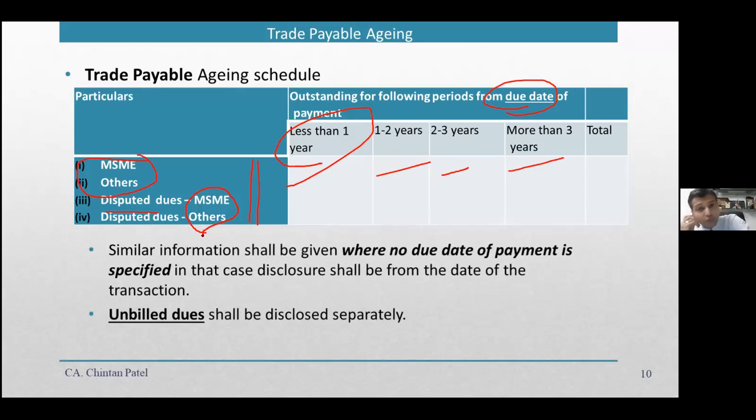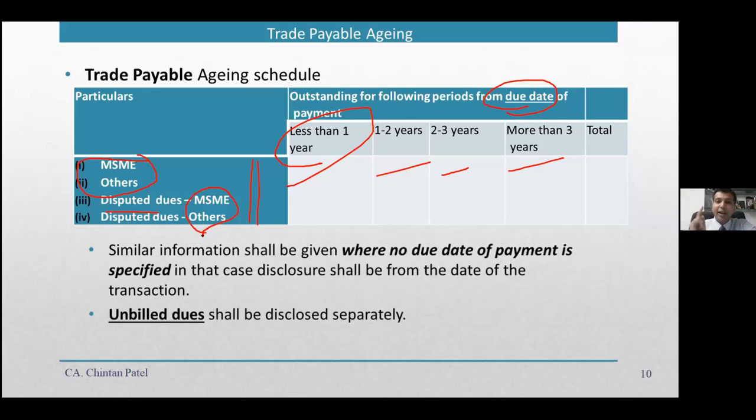So possibly in the future, in a court case, if financial statements are brought, which are available from the MCA website, and it says that you're not showing it as disputed, that means the amount is payable. So one has to be cautious. When you provide these disclosures, every piece of information has importance. Even if the figure is matching, just matching the figure is not going to solve your issues.